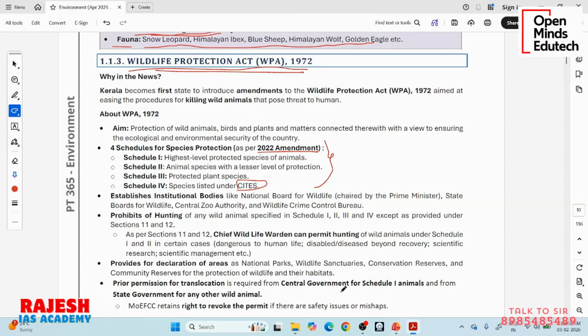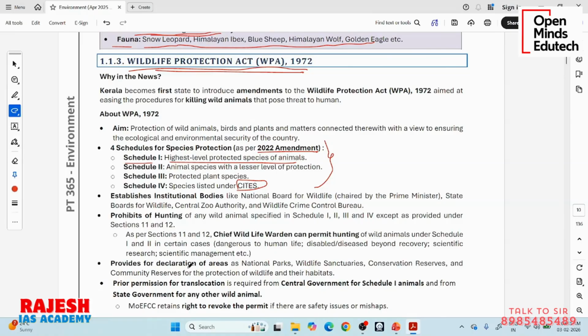So to align our Wildlife Protection Act with CITES and to rationalize the schedules, the government made an amendment in 2022. After this amendment, right now there are 4 schedules. Schedule 1 deals with the animals that need the highest level of protection. As I told in our previous class, lions need to be protected very carefully because lions have depleted so much, tigers have depleted so much, and cheetahs have gone completely extinct.